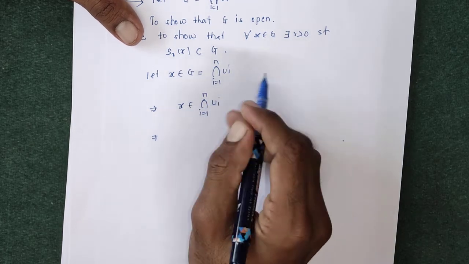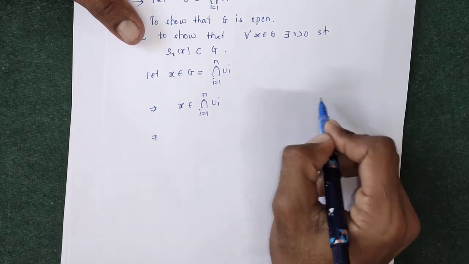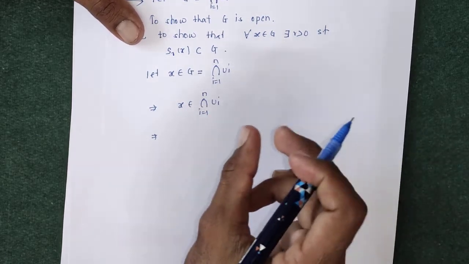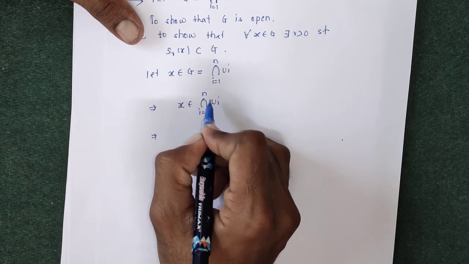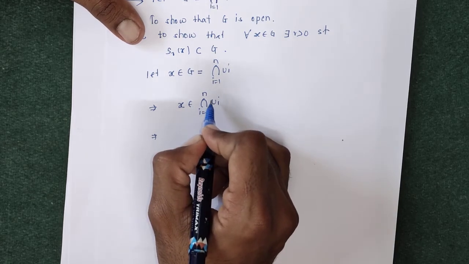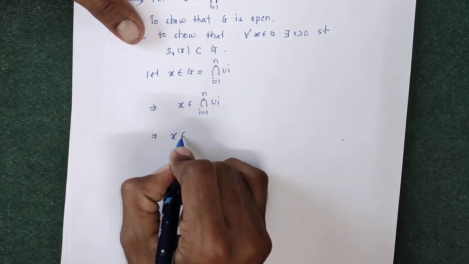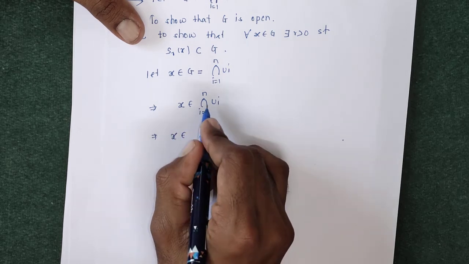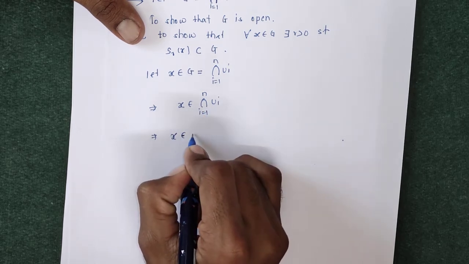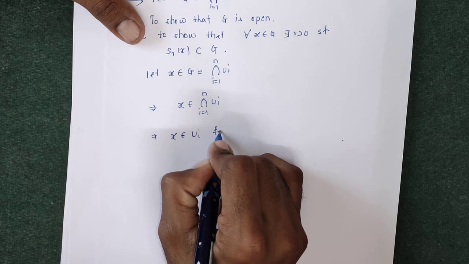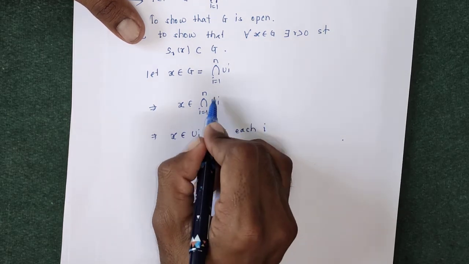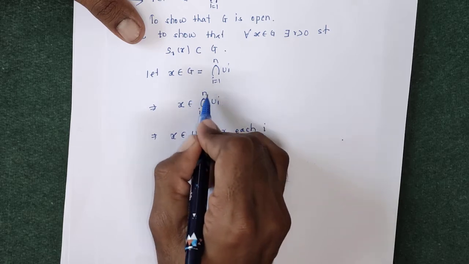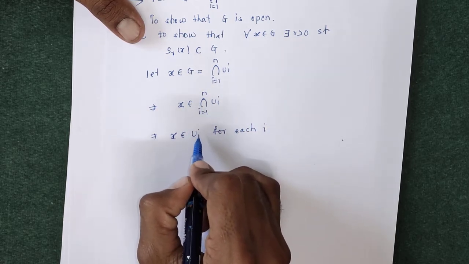Since x belongs to the intersection of u1, u2, u3, u4 and so on, x belongs to each and every ui. So x belongs to the intersection of ui implies x belongs to ui for each i, because x belongs to this intersection means x belongs to every open set ui.